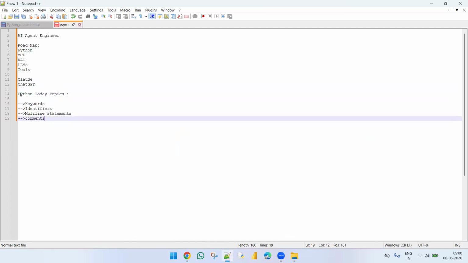It contains a vast number of libraries. But for the AI agent, we do not require complete Python. We just require the basics: what data types we have, identifiers, keywords, and how we can create functions, classes, and handle errors in Python. We can learn these points in Python.